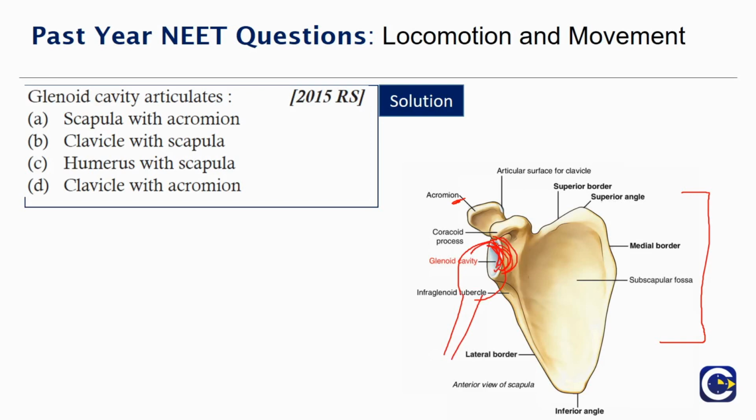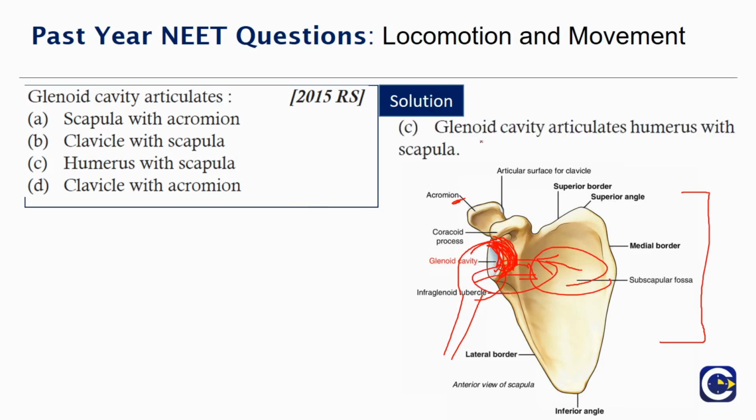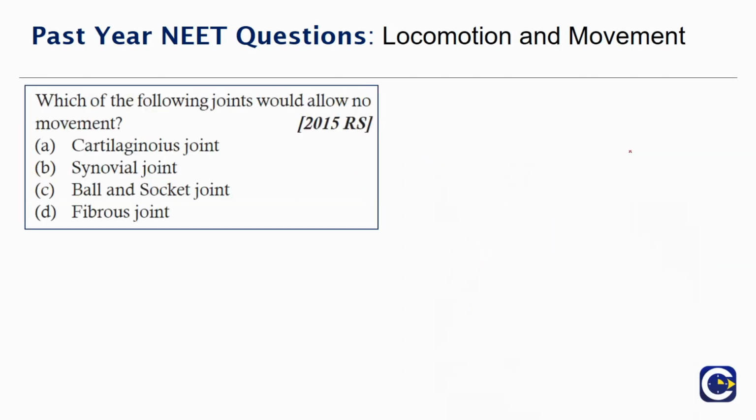So glenoid cavity is like a ball and socket. This is a ball and socket joint, and so the socket is in the glenoid cavity. So what does this do? The glenoid cavity basically attaches the scapula, the bone of scapula, to the upper head of the humerus. So humerus with the scapula is the answer. Glenoid cavity articulates humerus with the scapula. So moving on to the next question.